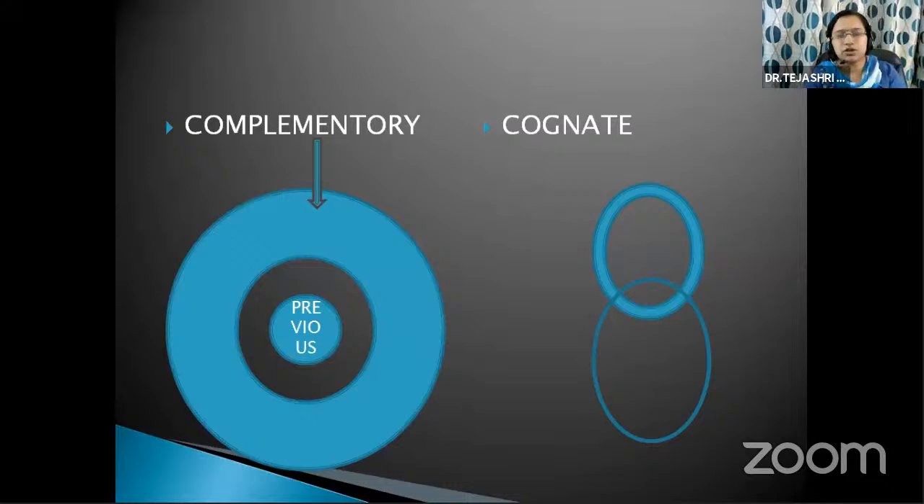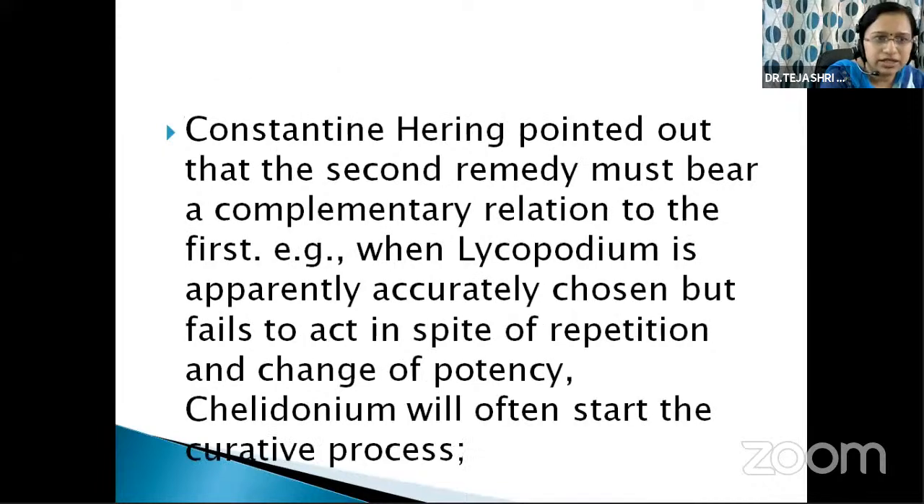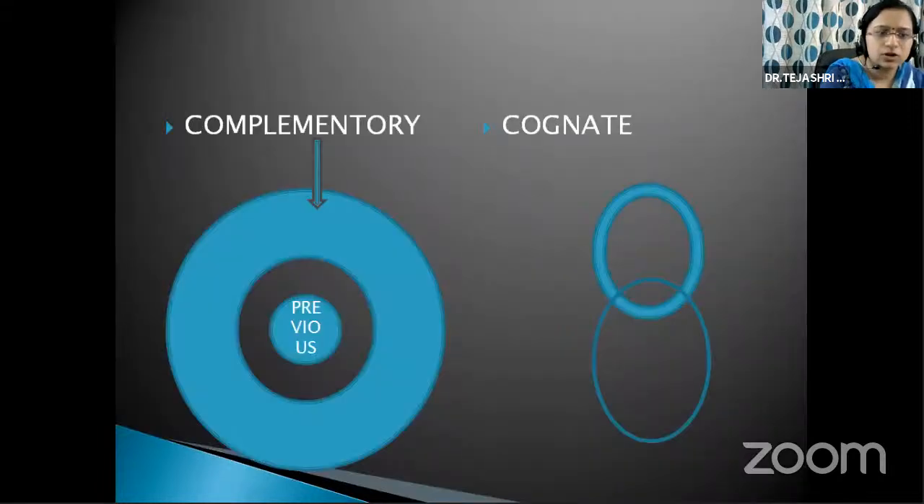Now next type of second prescription, okay, is a cognate of a first prescription. Okay, so what is a complementary remedy and what is a cognate? Okay, understand the relationship between complementary and cognate. Okay, complementary remedy means the remedy which completes the action of previous drug. And here what is cognate? Cognate means the two remedies which are closely related to each other. Means in the action of two remedies, there are some symptoms which are very similar to each other. Okay, they are same symptoms.